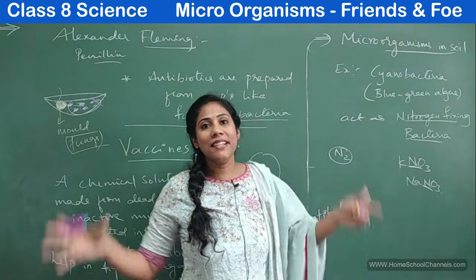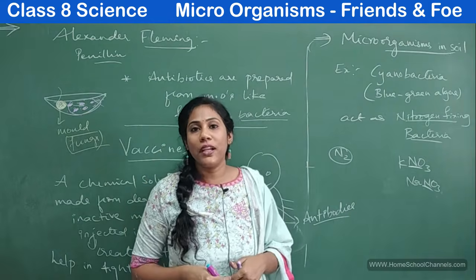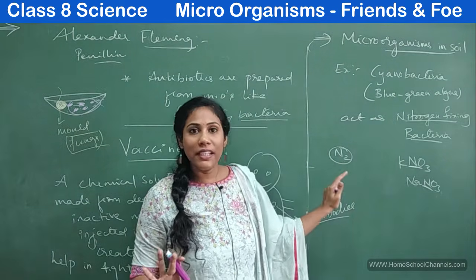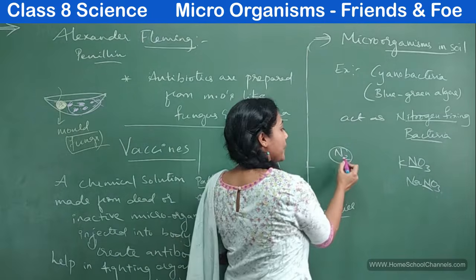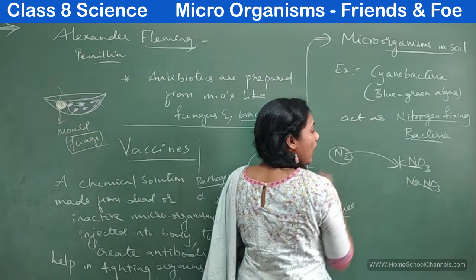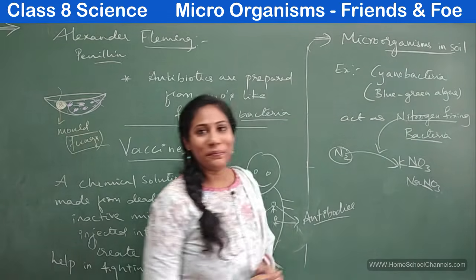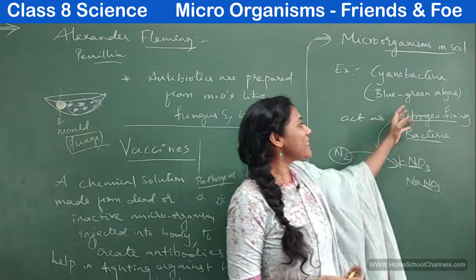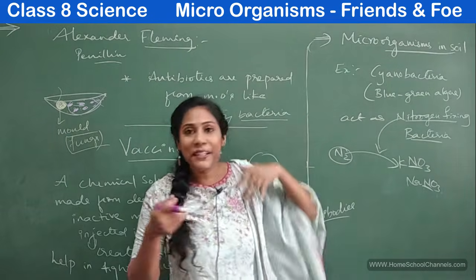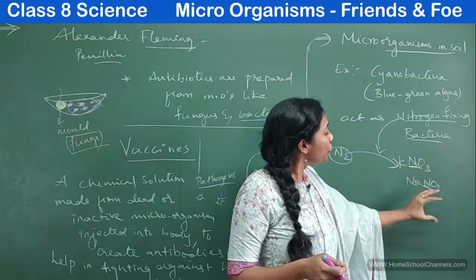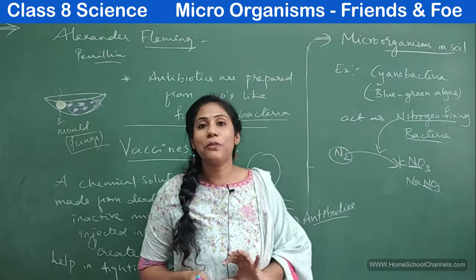Only then can plants and animals take up nitrogen from soil. We don't use nitrogen in this form. Clear? And who will convert nitrogen from this form to this form? It is the nitrogen fixing bacteria. This nitrogen fixing bacteria will absorb nitrogen from the atmosphere and convert it into usable nitrogen compounds.